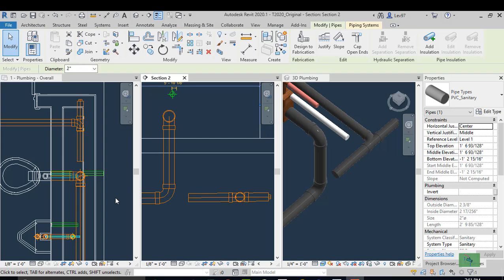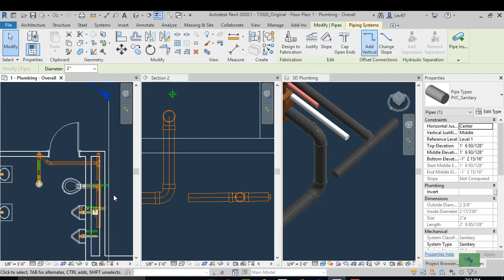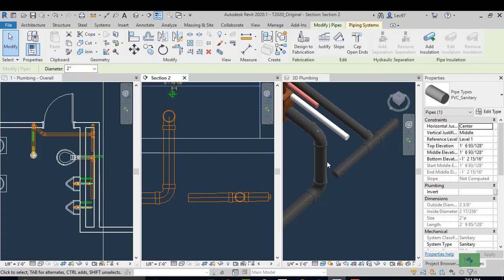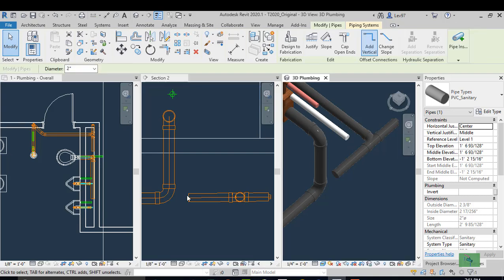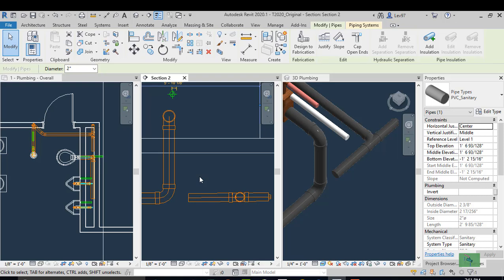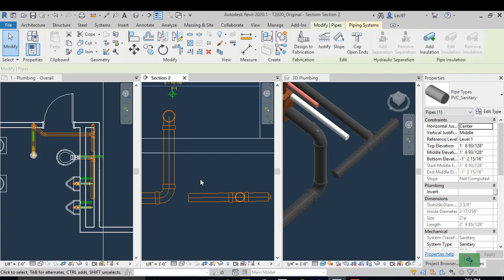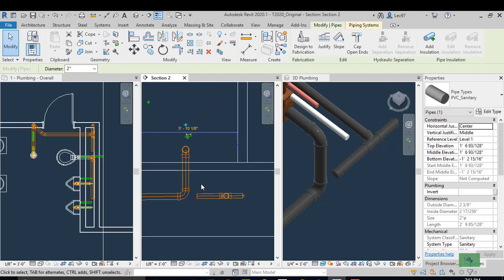So let's zoom out and look at what we're doing. We need to connect the floor drain, water closet, and these two urinals. The good thing about looking at 3D, which is on the right here, and this is the middle section, is that you can see the plumbing overall. But we're looking at a section view,